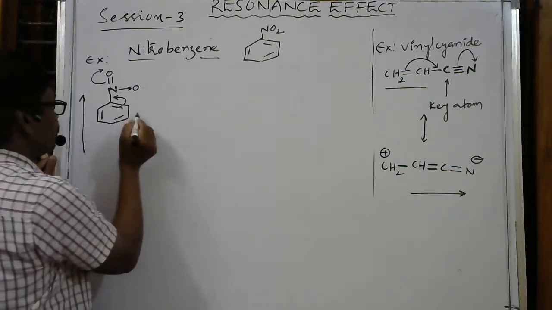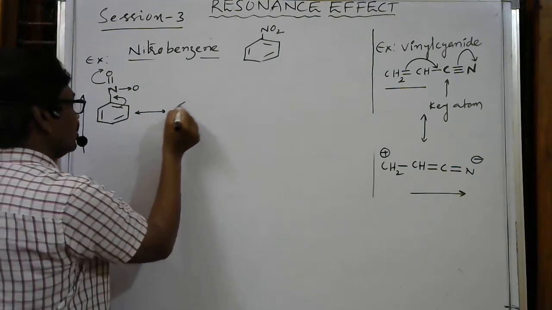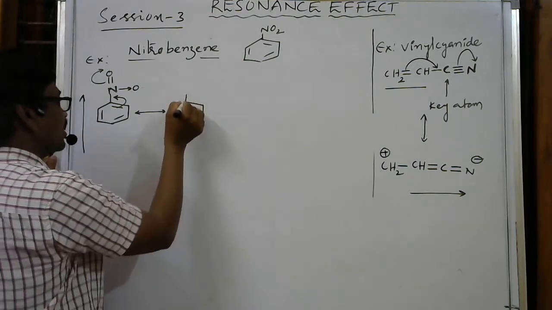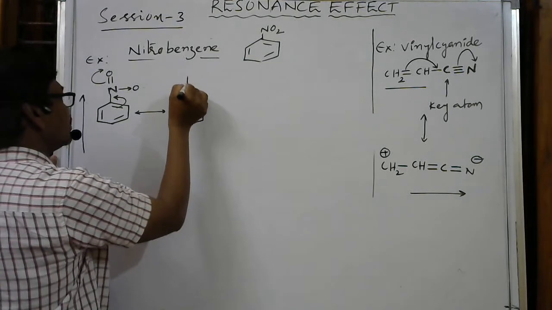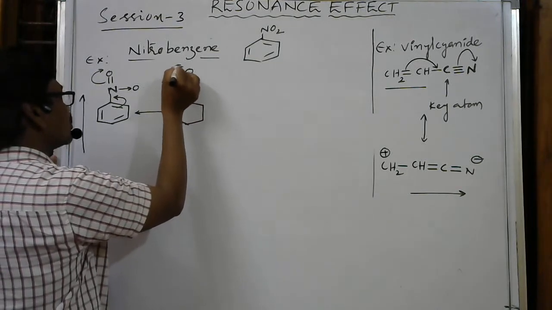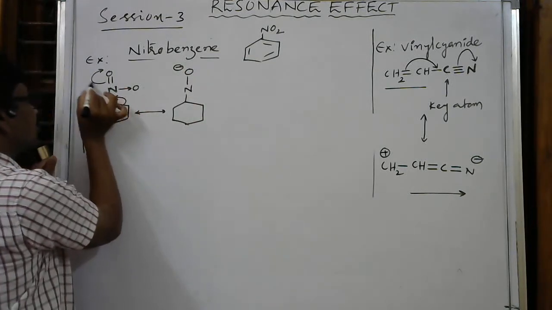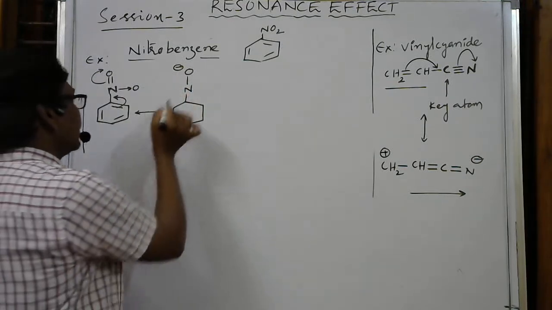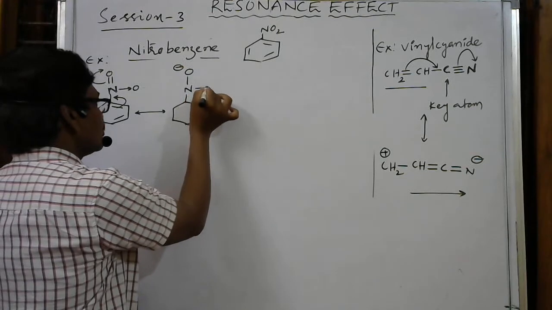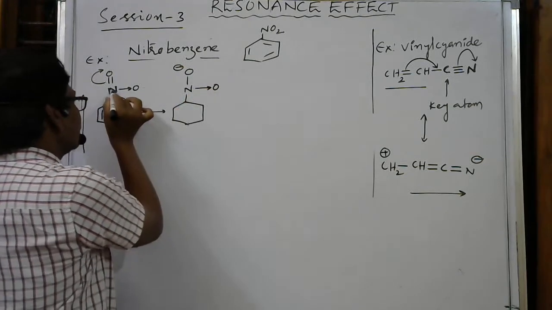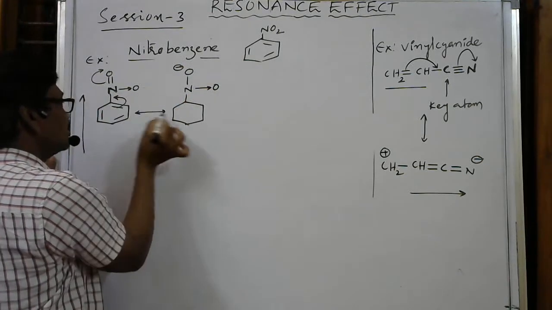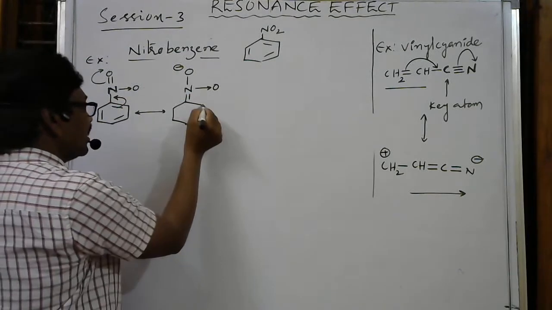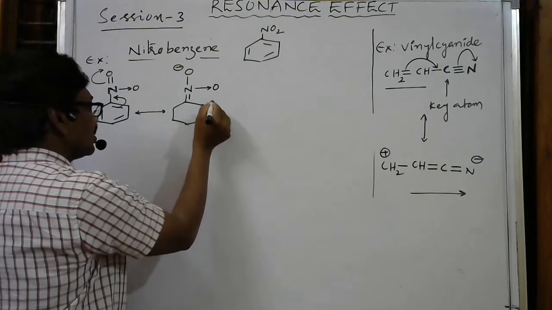So what is happening here? Observe carefully how I am writing these resonance structures. Here nitrogen, then a single bond to oxygen. On oxygen there will be a negative charge because these electrons are totally shifted to oxygen. And the electron density on nitrogen decreases, so this electron shifts from here to here and it becomes a double bond. At this carbon the electron density now decreases, so it will take a positive charge.